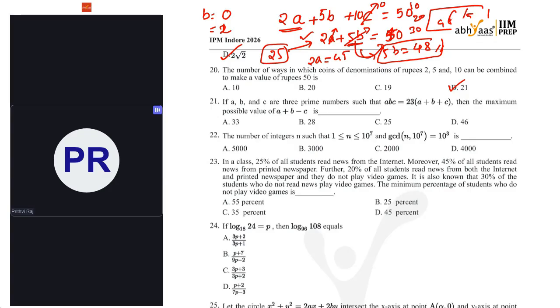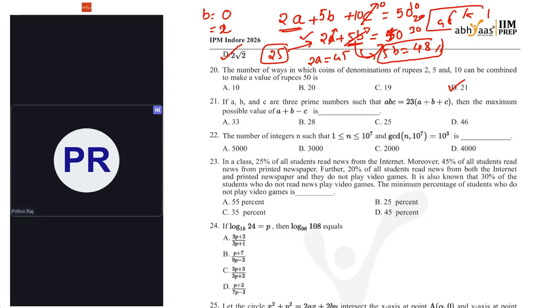If A, B and C are three prime numbers such that the product ABC is equal to 23 of A plus B plus C, then the maximum possible value of A plus B minus C. Just think, I have 23 as a common thing. Don't you think 23 itself is one of the numbers?